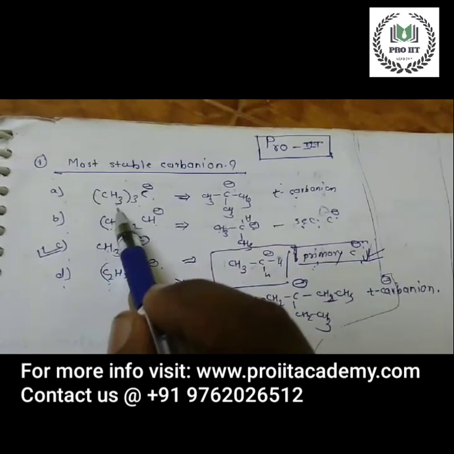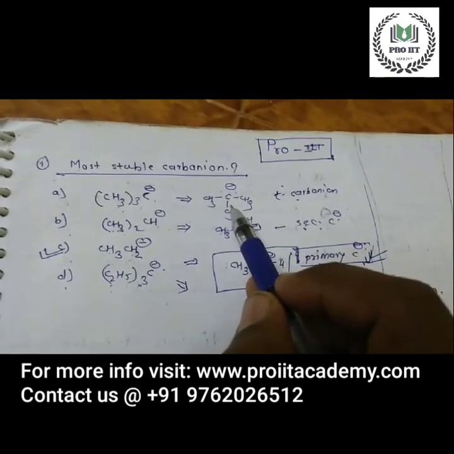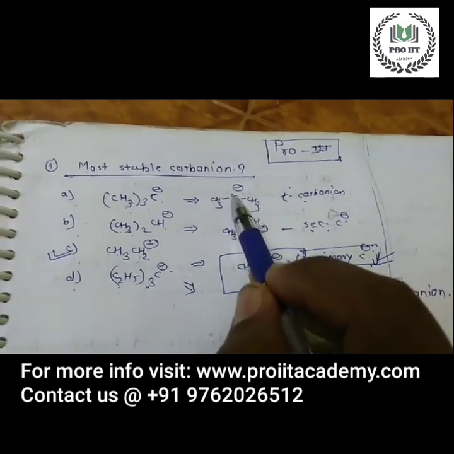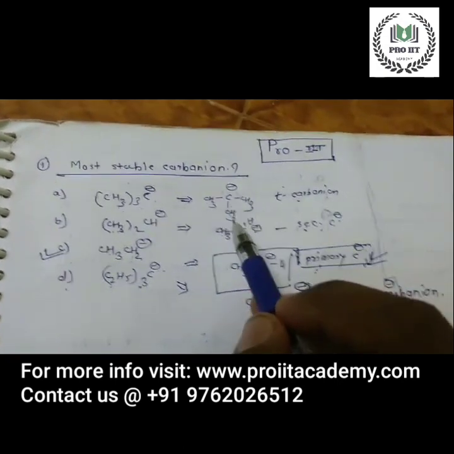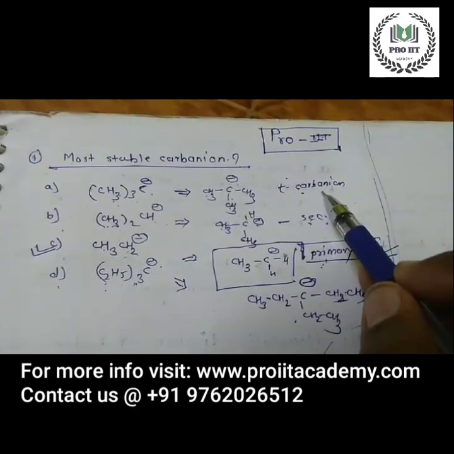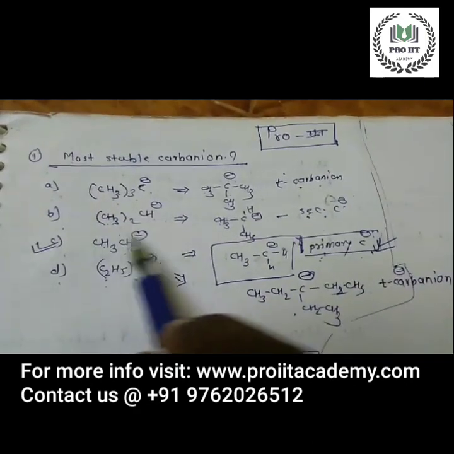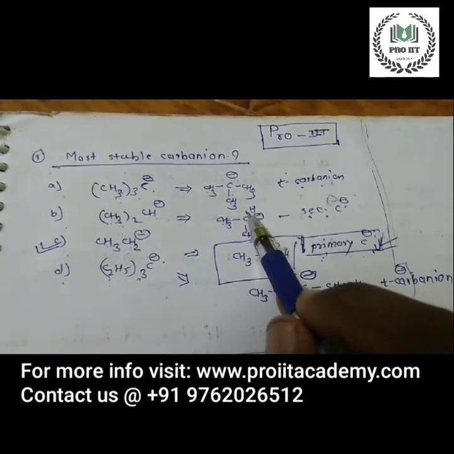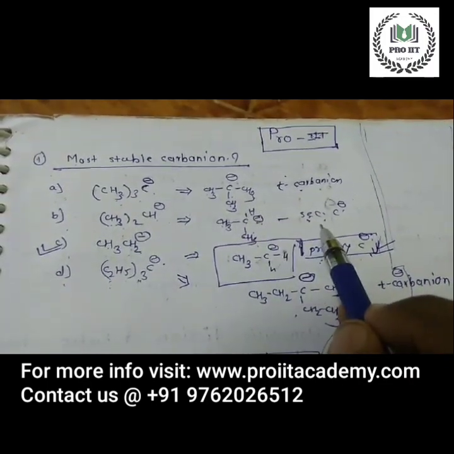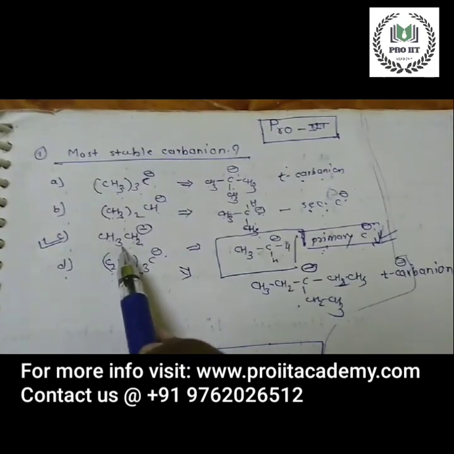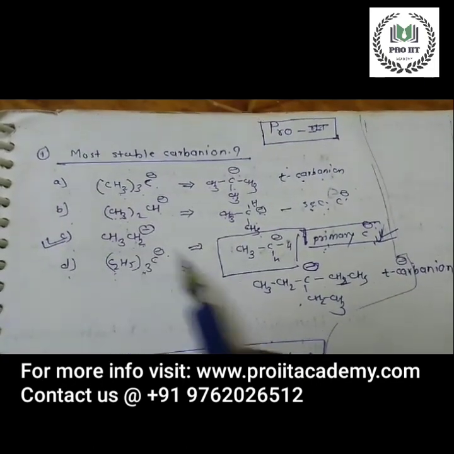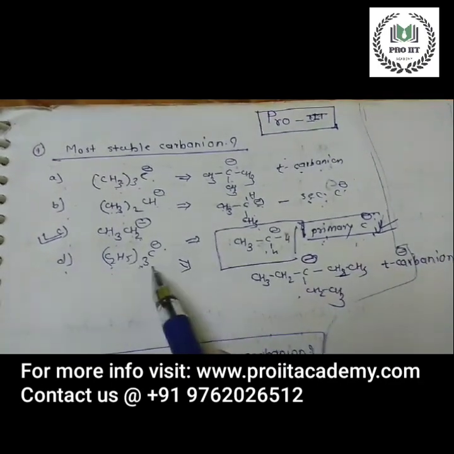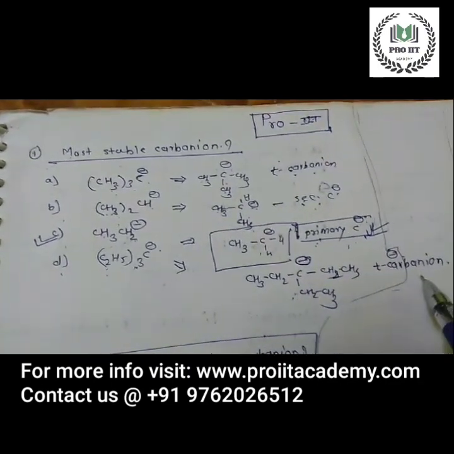So we will write these structures in this way: (CH3)3 C minus. We can see clearly this is the tertiary carbanion. Then second is CH3CH2CH minus, this is the secondary carbanion. And option C, CH3CH2 minus, this is the primary carbanion. Again option D is (C2H5)3 C minus, so this is the tertiary carbanion.